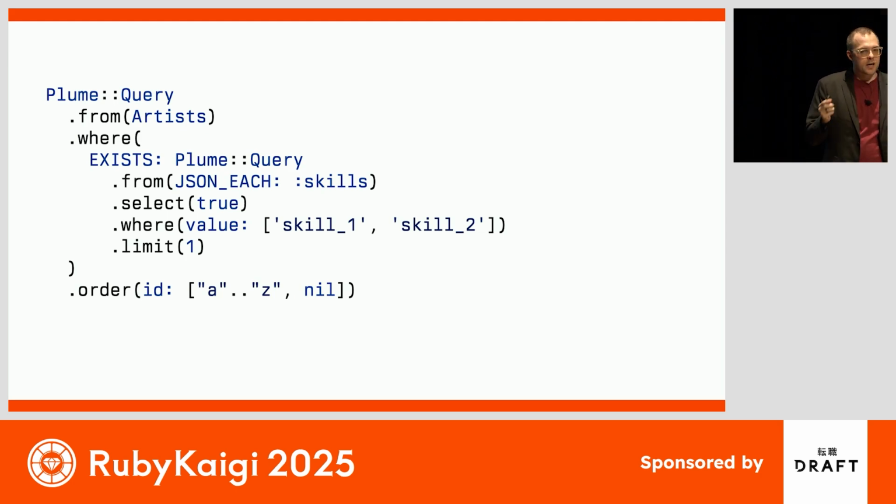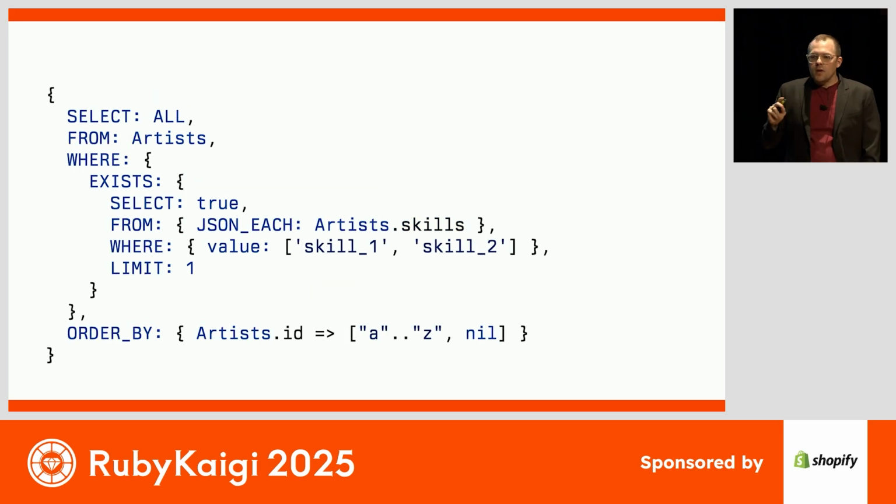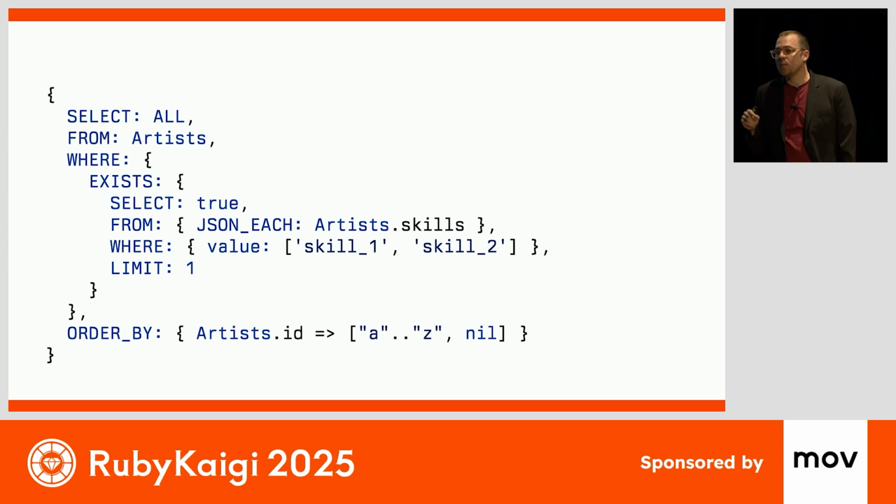But more exciting to me is work I've been doing to define what I haven't yet named perfectly, but for lack of a sexy term, hash-based SQL, which is using structured Ruby primitives to encode the full expressive power of SQL in Ruby. And I think that this is particularly exciting because this bridges the gap for the biggest missing feature in SQL, in my opinion, which is composability.